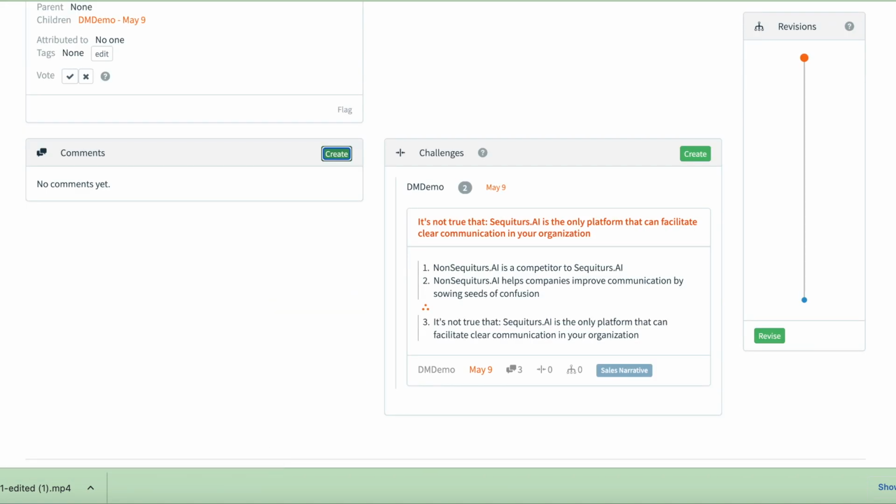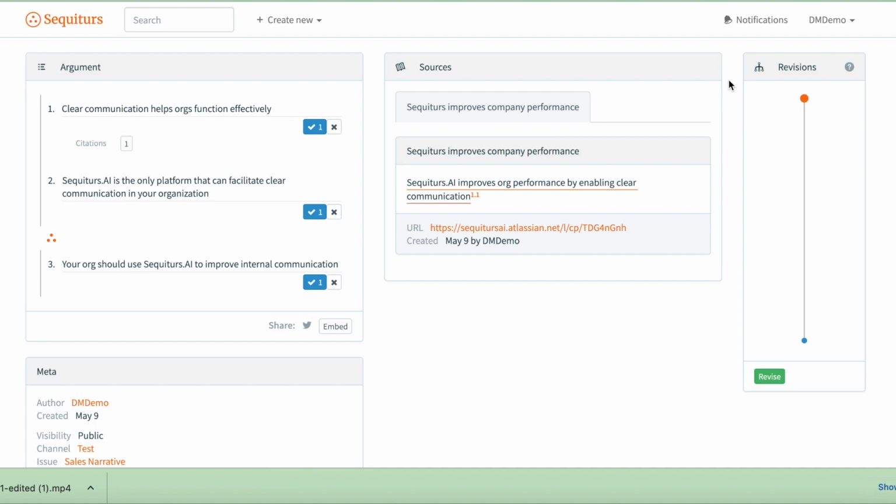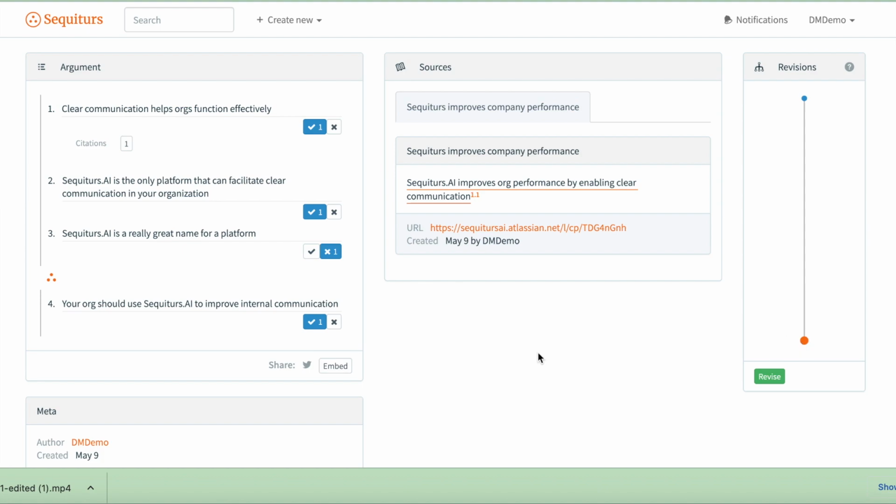So let's go back to the original here, and I want to draw your attention to the revisions on the right-hand side. Revisions are Sequiturs.ai's way of maintaining the relationships between arguments as they unfold and undergo collaboration and iteration. So at the top, we have my original argument with two premises and therefore the conclusion. If I click down here, I can see that there's an additional premise. So someone has added a premise, and Sequiturs.ai maintains that relationship. So over time, I can see how my arguments evolve and how they change and hopefully improve.